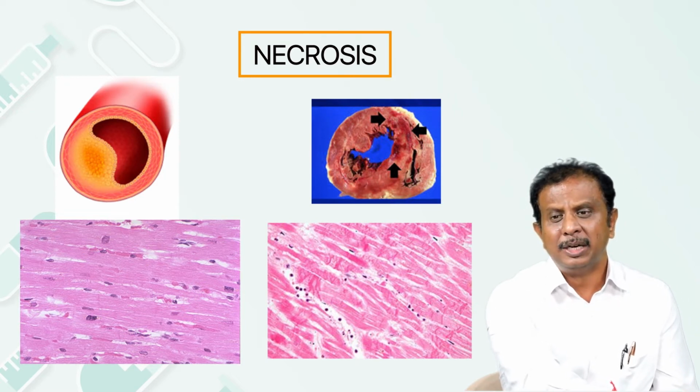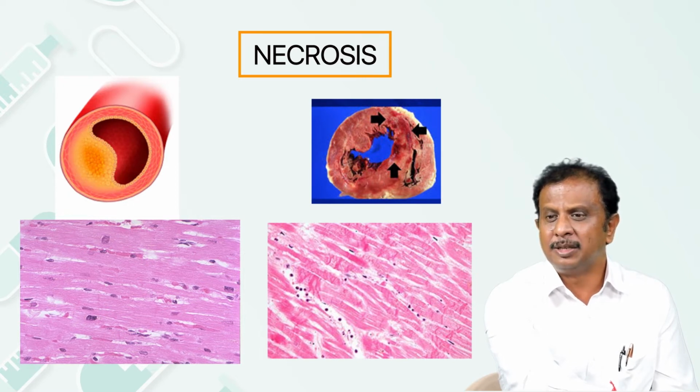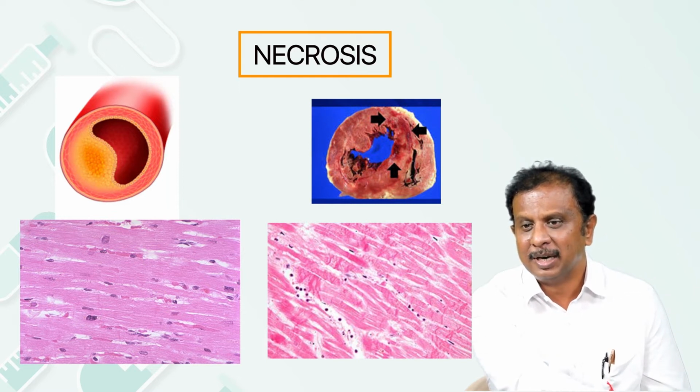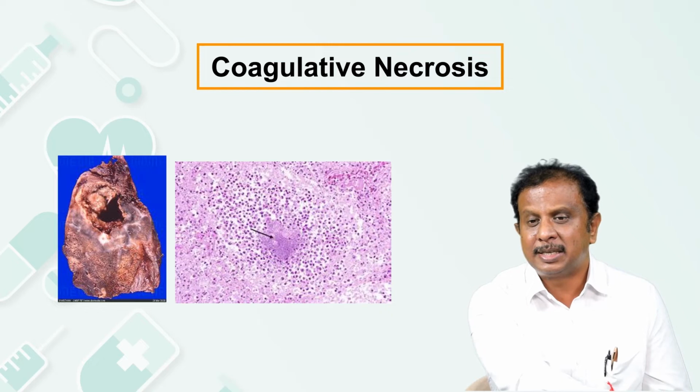Okay, so let us see a few examples. This is the coronary showing an atherosclerotic block and thus bringing in the narrowing of the vessel. What you're seeing is the normal myocardium. This is the myocardium which is showing the necrotic area. And this is ischemic damage to the myocardium, which will always bring coagulative necrosis.